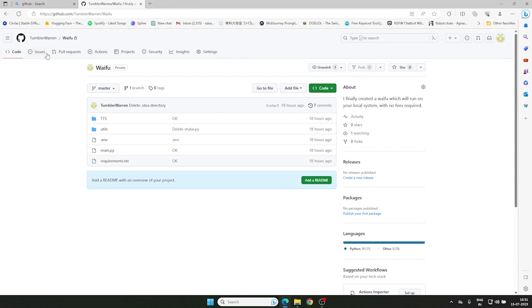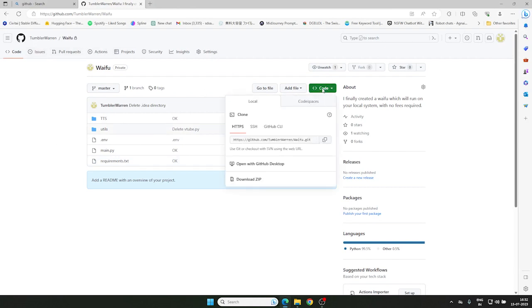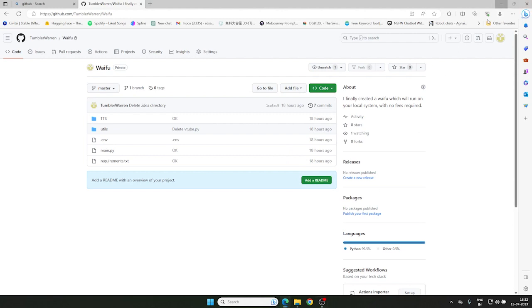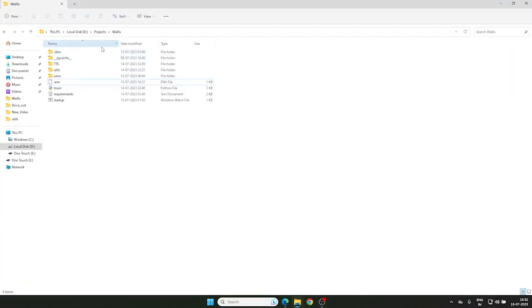Go to the GitHub repository. From here, download the zip file. After downloading the zip file, unzip it and open it in a folder like this. Then, in the .env file,